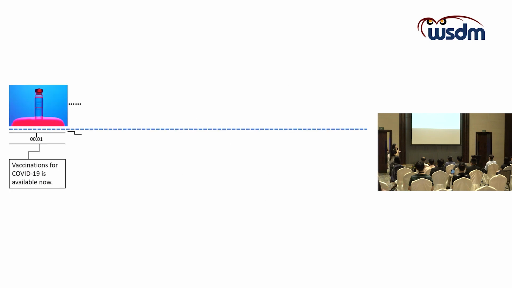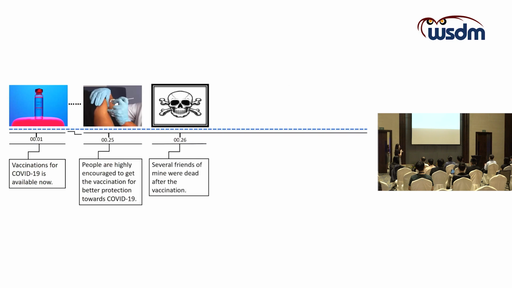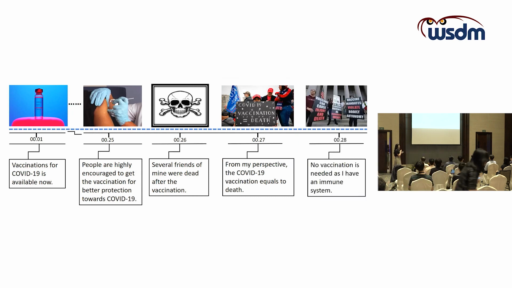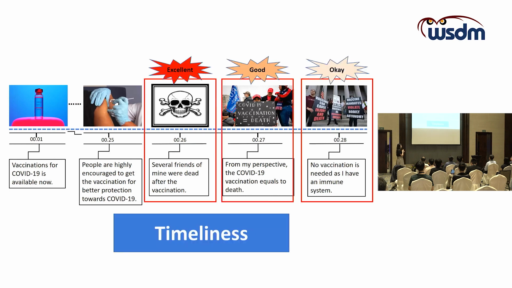The excellent system should detect the misinformation as soon as a piece of information appears. But the system will also be a good system if it detects it in a few seconds after the starting of the misinformation. And the system will also be okay if it catches the last few chances to detect the misinformation. This is what we call timeliness, that we want the system to detect the misinformation as soon as possible.